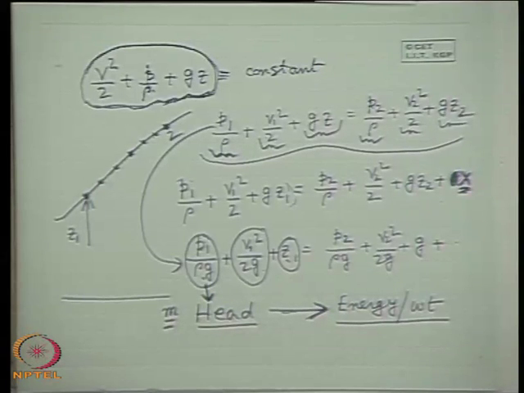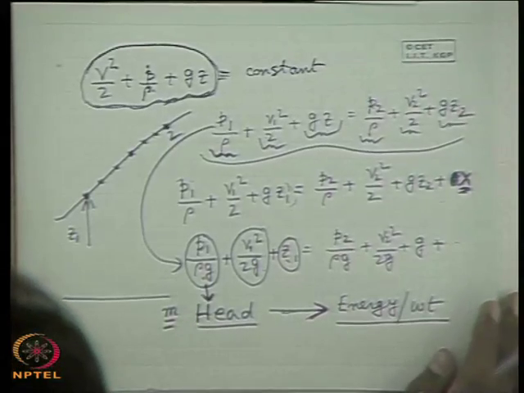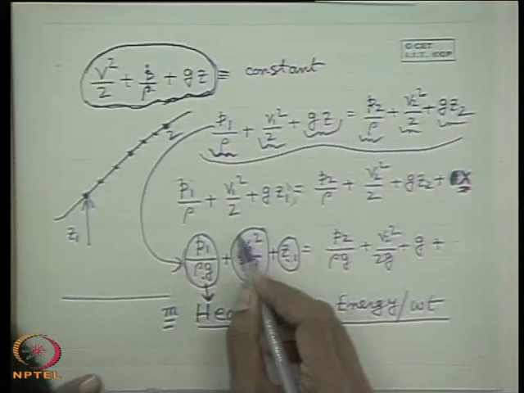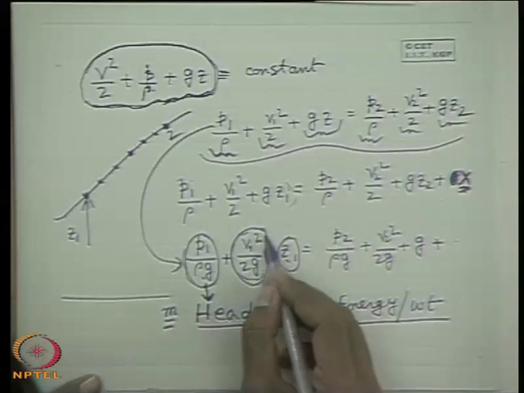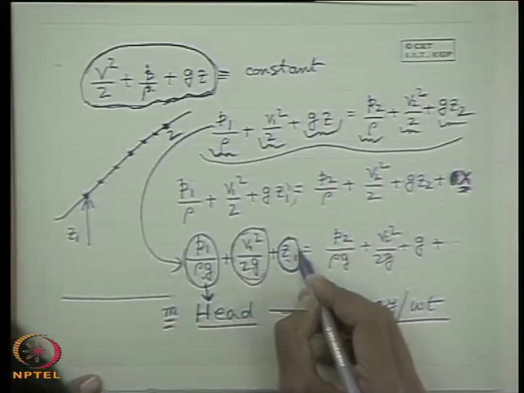Okay, you can see it. Energy per unit weight is the head. That is the definition of head in fluid flow. So, therefore, we can tell this is the pressure head, this is the velocity head, that means kinetic energy per unit weight, that is kinetic head or velocity head, and this is defined as the potential head.